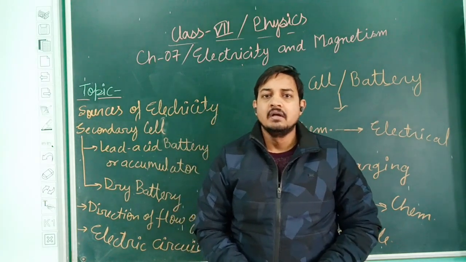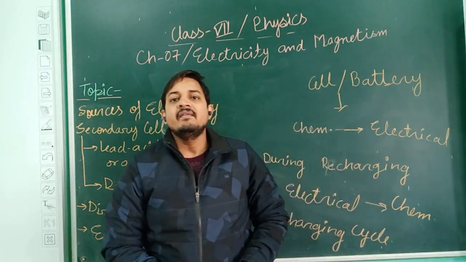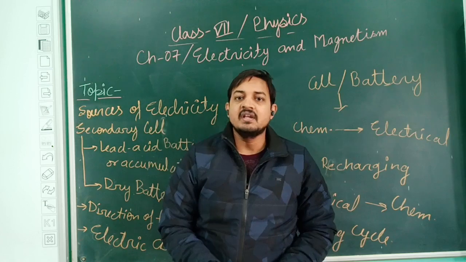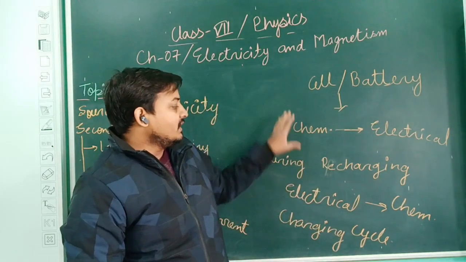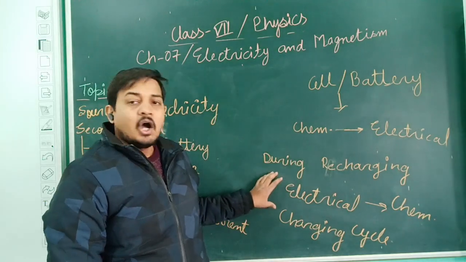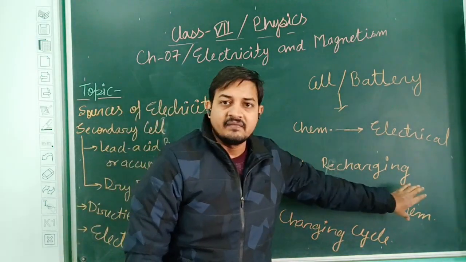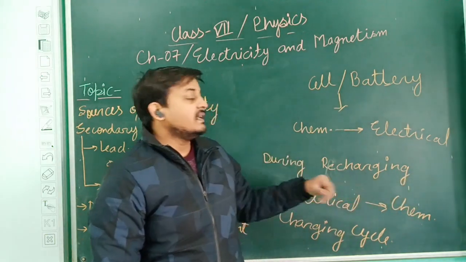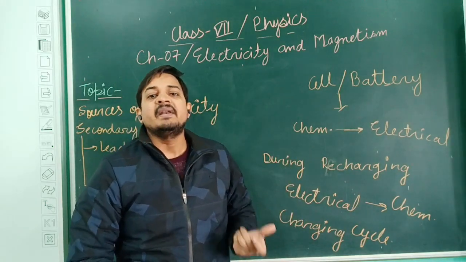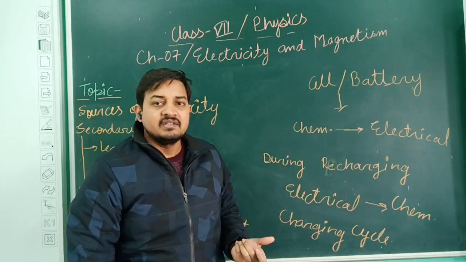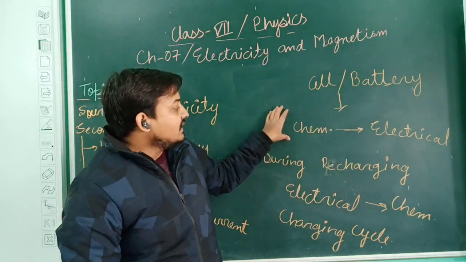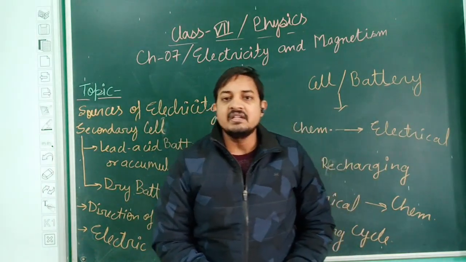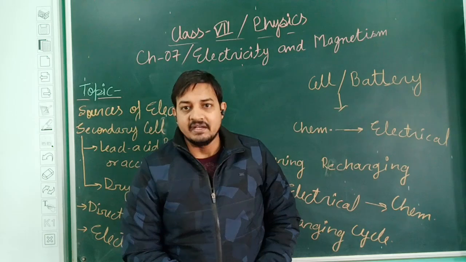Like our mobile phone battery or inverter batteries, whenever we pass electrical current through these devices for some duration, they become charged and we can use them again. So what will happen during the charging process? All the electrical energy is converted into chemical energy and stored in the batteries or cells. But in the case of discharging, meaning whenever we operate electrical gadgets with the help of these devices, this stored chemical energy is converted into electrical energy. And this is the basic reason these cells have huge applications.